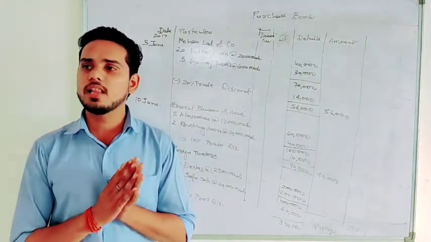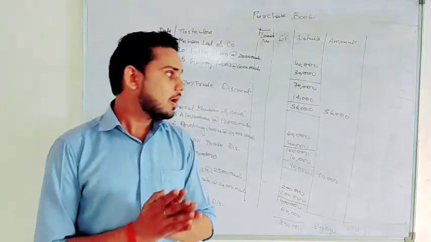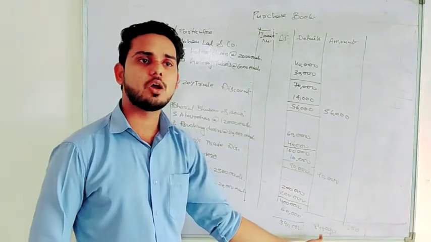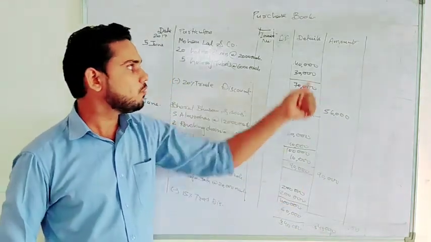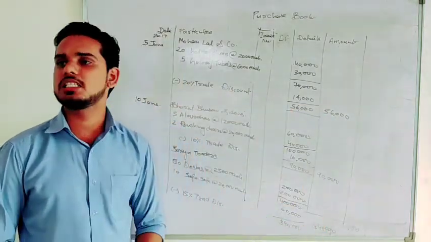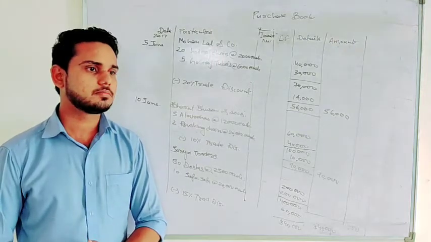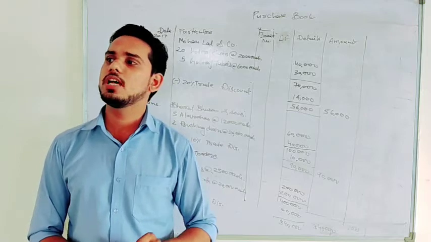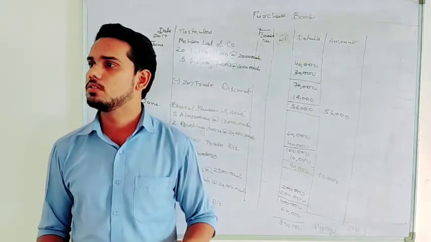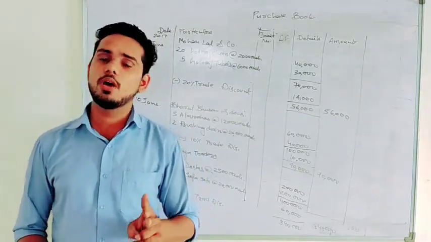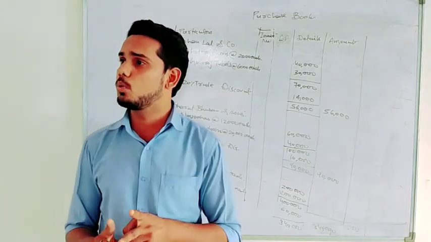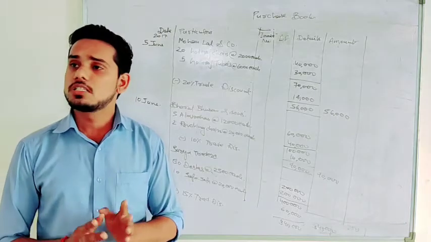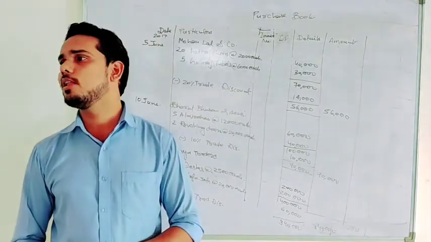So we are done with all the transactions. Now at the end all you have to do is total the column of amount and find the total purchase amount. That's it, and your question is done. This way you can filter which transaction you have to record and which you don't. Remember only one thing: you have to record the transaction related to goods, and that should be only on credit. Same way you can prepare the sales book also.